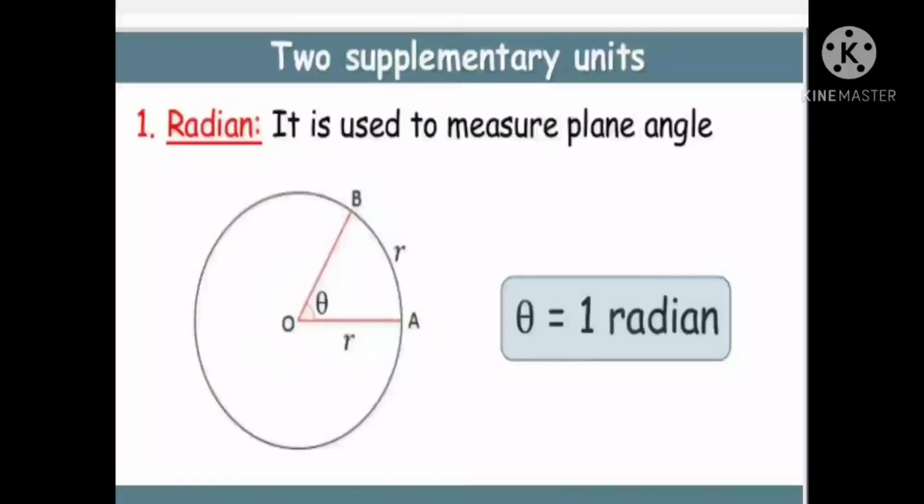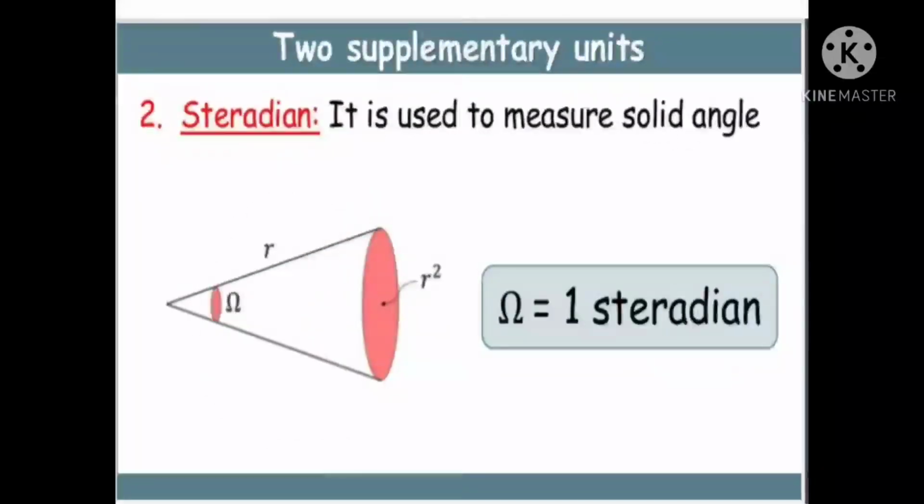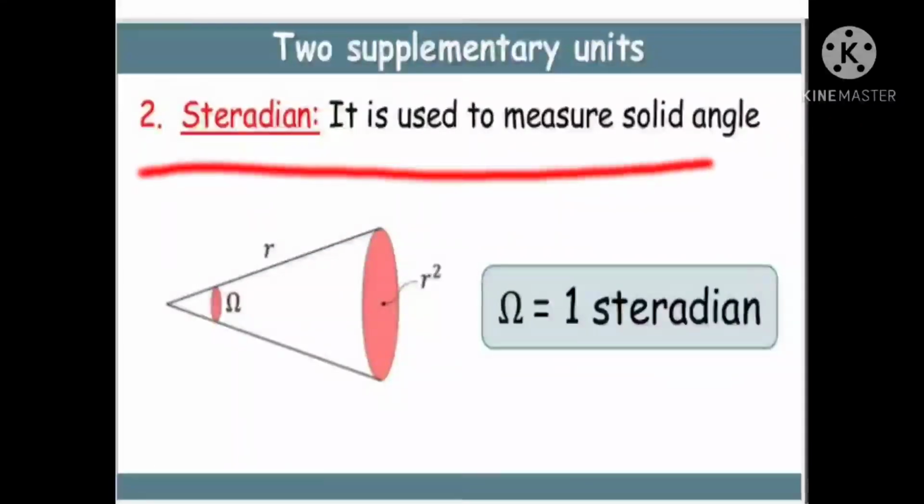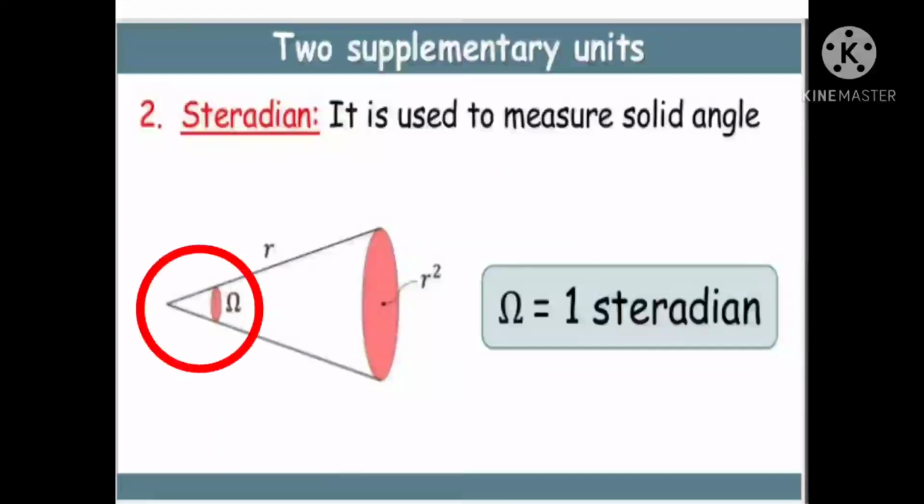Suppose if it covers half of the circle, pi radian is equal to 180 degree. So likewise we are measuring. The second one is steradian. It is used to measure solid angle. So the vertex of the cone is called the solid angle. So here the symbol mentions 1 steradian.